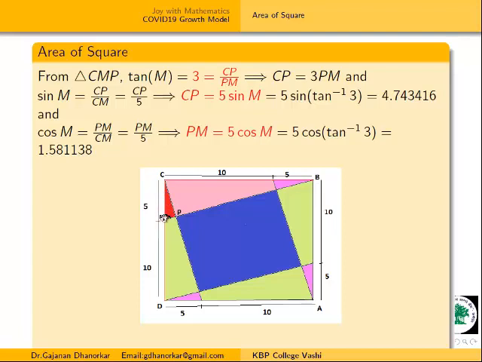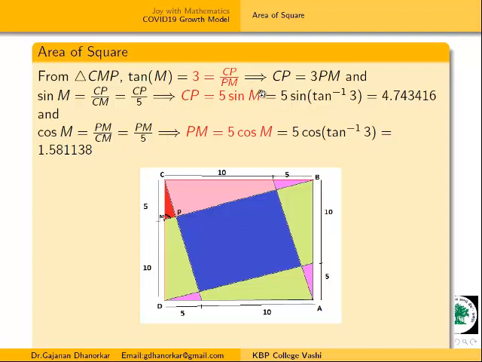Now I will use the sine formula. Sine M is equal to CP divided by CM. CPM is a right angle triangle, because this blue part is a square, and opposite angles are the same. Therefore this is again a right angle triangle CPM, and CM becomes the hypotenuse here. Therefore I will use sin M. Sin M is this front side CP divided by hypotenuse CM. From this we get CP is equal to 5 sin M.